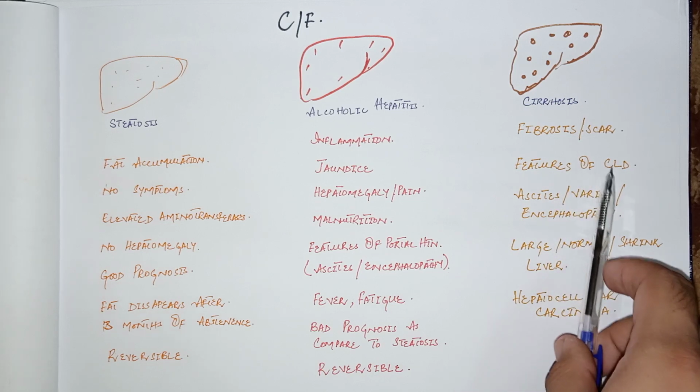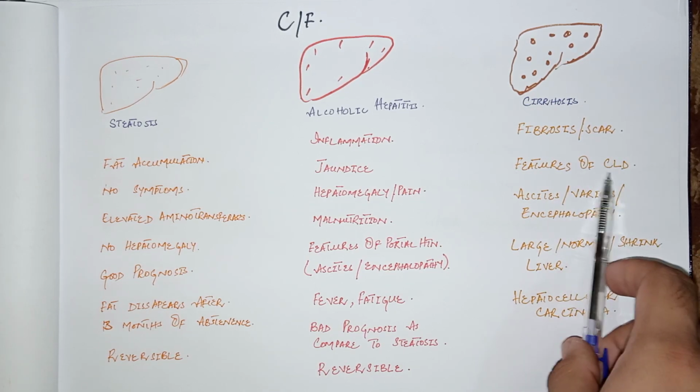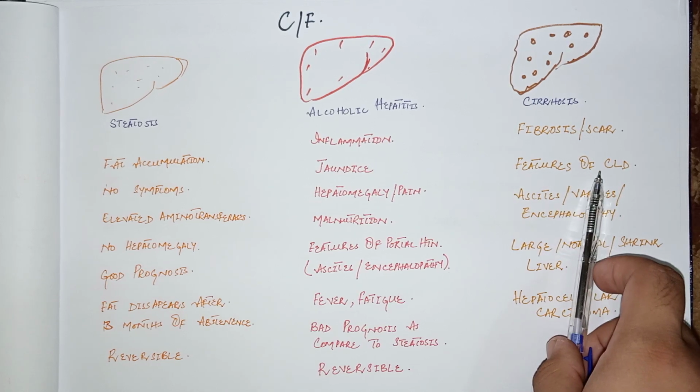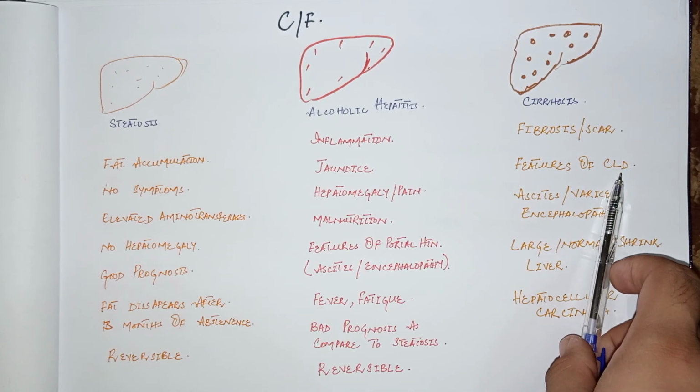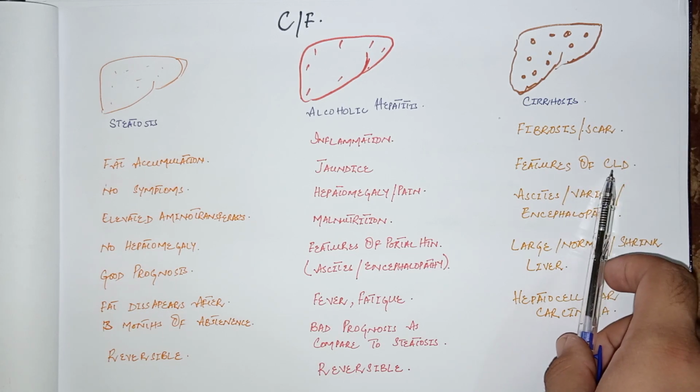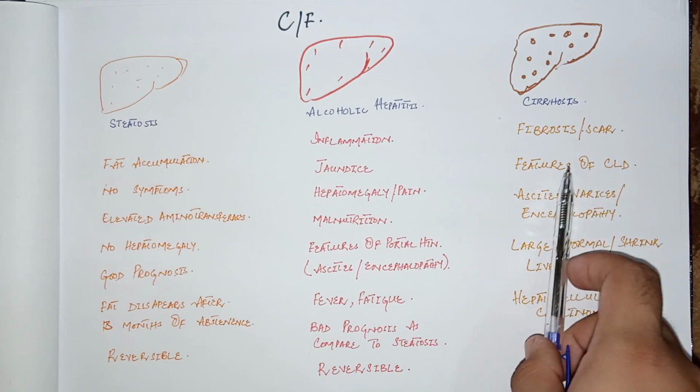All the features of chronic liver disease, like we have discussed in cirrhosis, such as hyperestrogenemia causing testicular atrophy, spider telangiectasias on the skin, as well as gynecomastia in males, and all the other features of chronic liver disease like asterixis or tremors of the hand, are present in these patients.